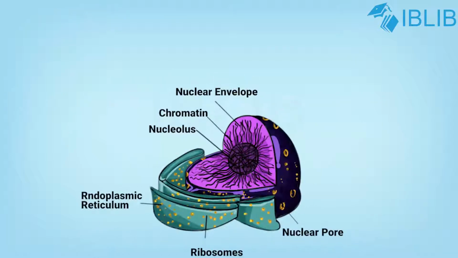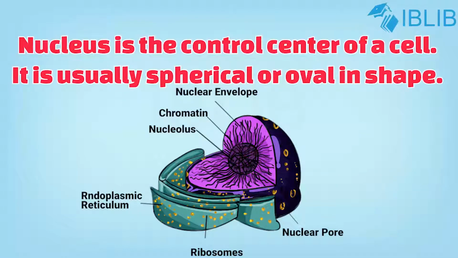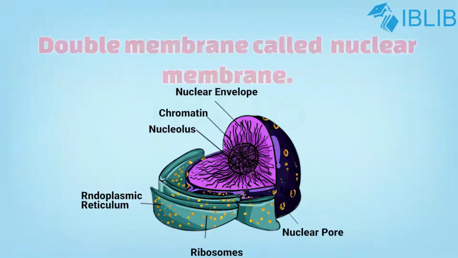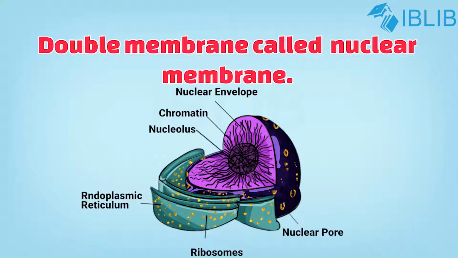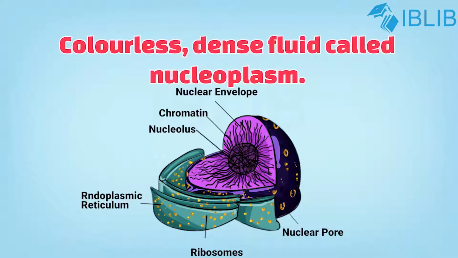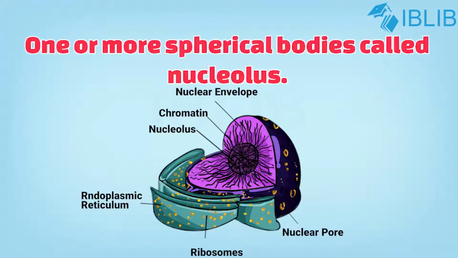Nucleus. The nucleus is the control center of the cell. We can also say that nucleus acts as the brain of the cell. It is surrounded by a double membrane called nuclear membrane. The nuclear membrane encloses a colorless dense fluid known as nucleoplasm. It contains one or more spherical bodies called nucleolus.